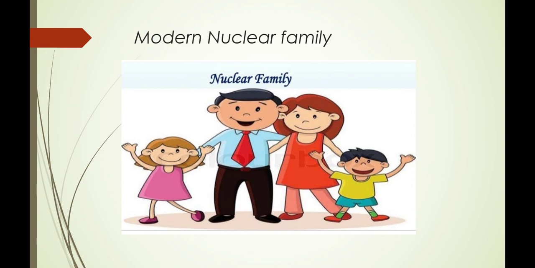Based on the structure and the generations living together, families are divided into nuclear family, joint family and extended family. In the previous days there was only the joint family, and it has been divided into the modern nuclear family. A family that consists of father, mother and their unmarried children is considered a nuclear family. So let us discuss the features of this family.